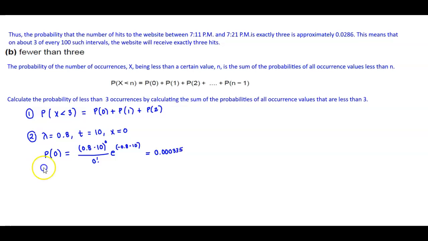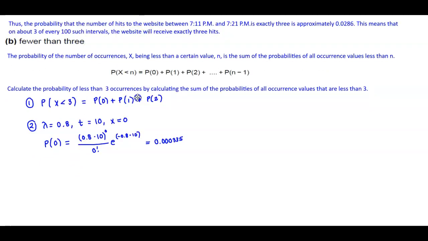For P(1), that's (0.8 times 10) to the power of 1 over 1 factorial times e to the negative 0.8 times 10, which gives us 0.002684.